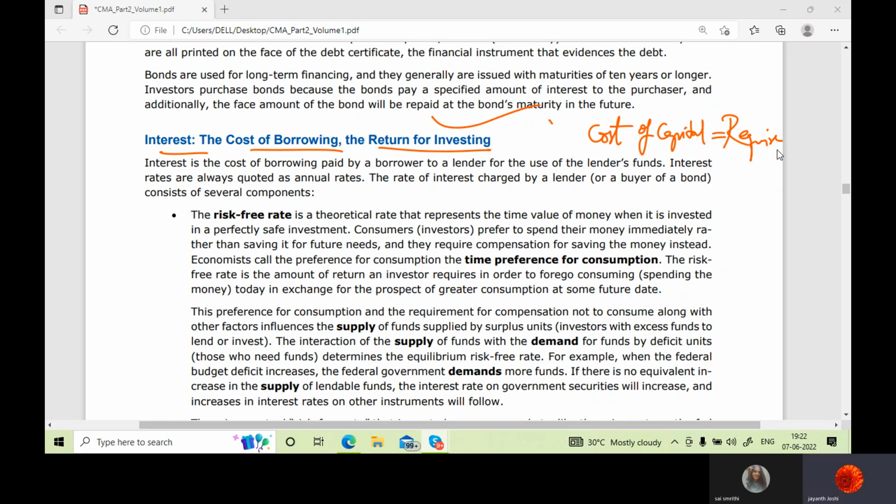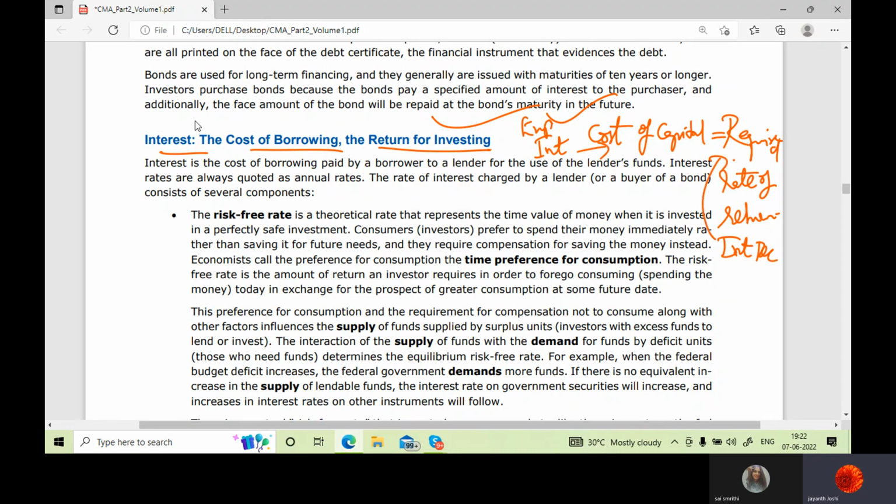Cost of capital is equivalent to required rate of return. Correct? These two are the same things. So for you, the interest you are paying to the bank is an expense, and for the bank that interest is interest received. It will be income. For you, the interest expense is equal to interest income for the bank.